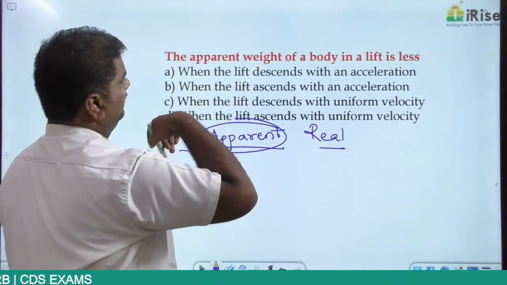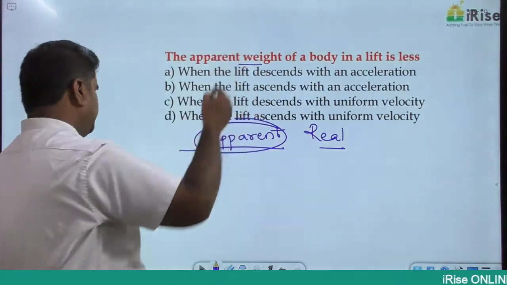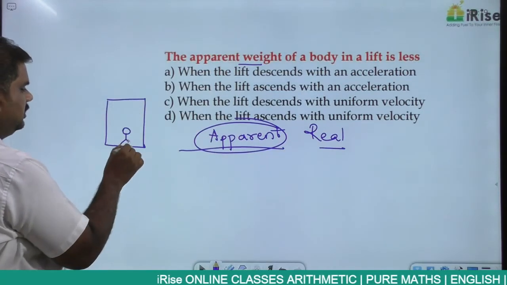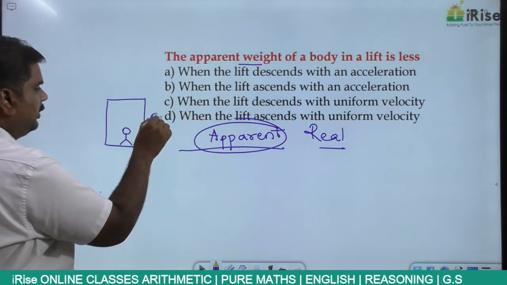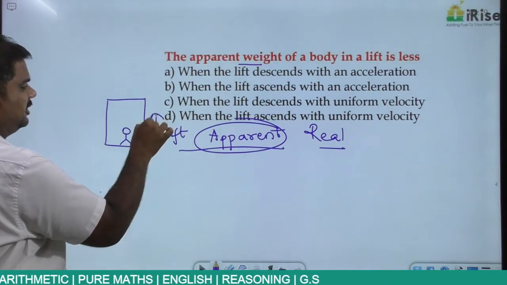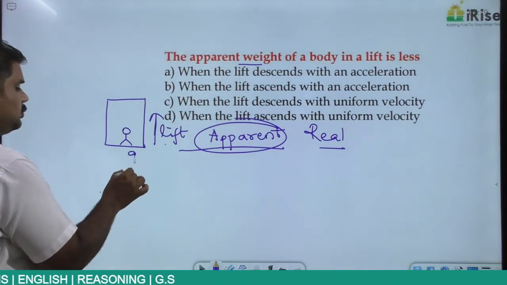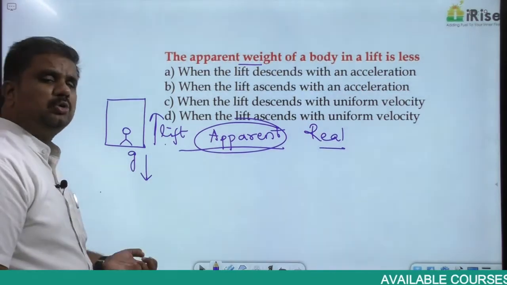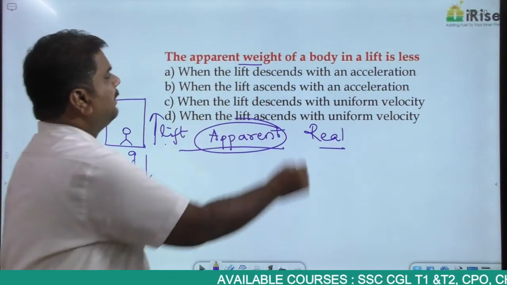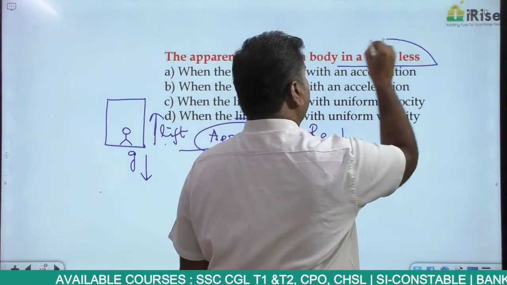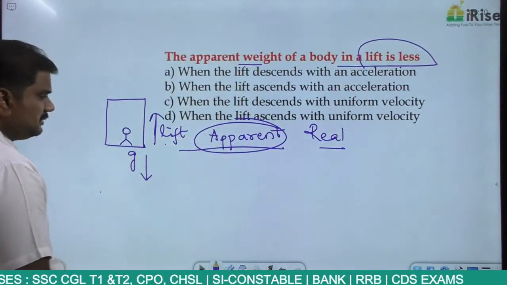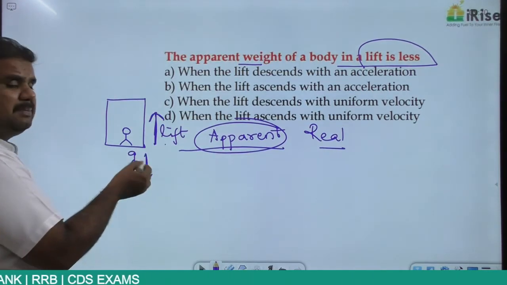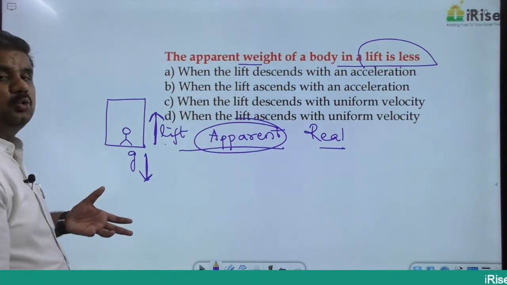So when the person in a lift is moving upwards, now this is the case of a lift. A person is standing here. When the lift is moving upwards, this is the direction of the lift. When the lift is moving upwards, what's the direction of g? g will be acting downwards, which means gravity is trying to pull the object in the downward direction. The apparent weight of a body in a lift is less when it is less. When the lift is moving upwards, gravity is acting on the body in the downward direction. In that particular case, the weight of a person appears to increase.